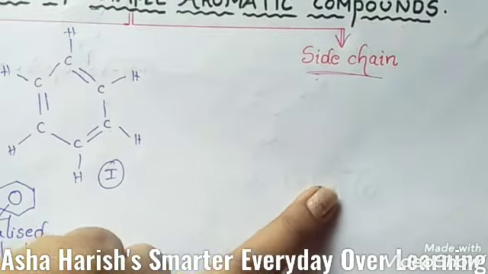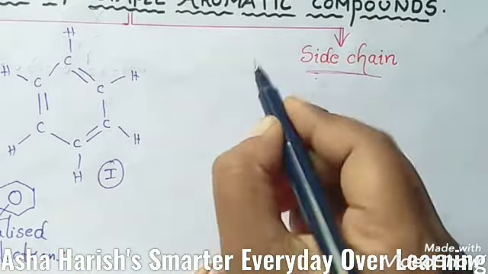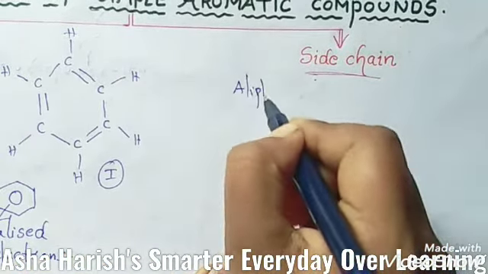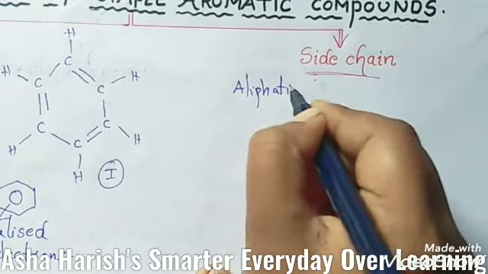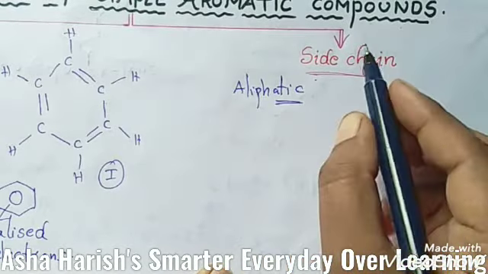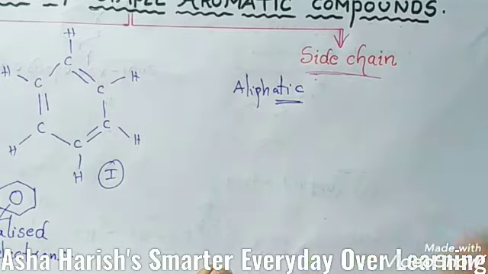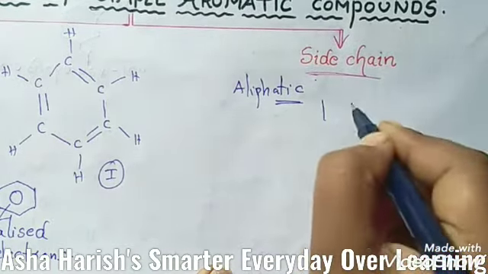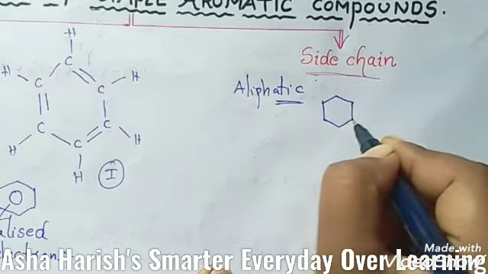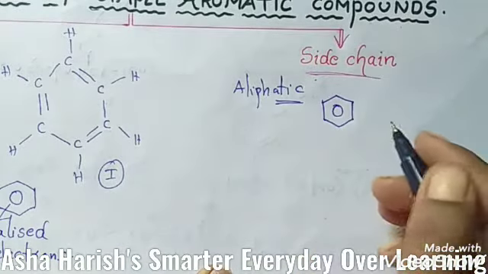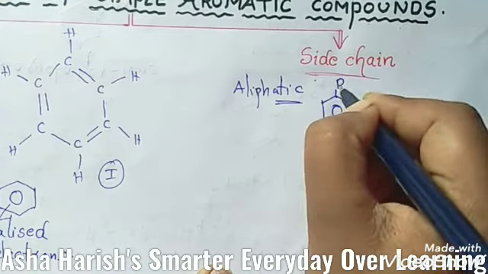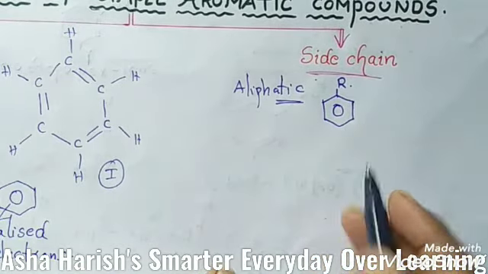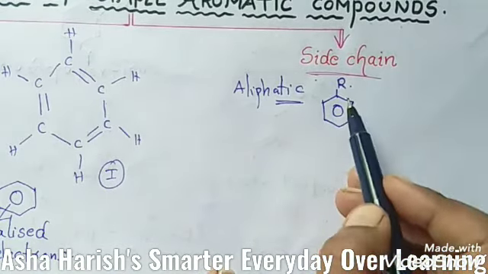The alkyl group or any other aliphatic group containing at least one carbon atom which is attached to the benzene ring is called the side chain. I hope you understand. Here this is a benzene ring and at least one carbon atom attached, like this.